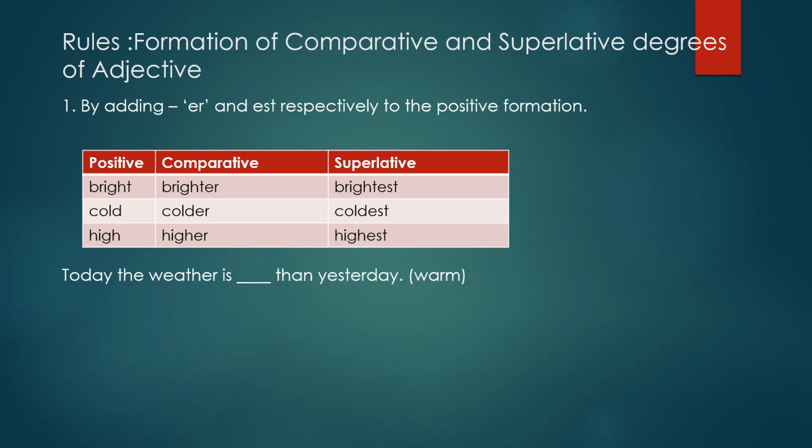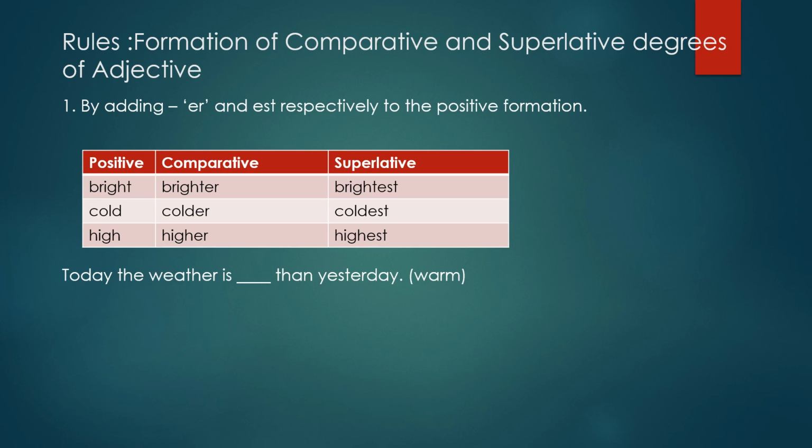So bright, brighter, brightest. In the second, cold. Now we have added in the comparative degree ER after cold. It has become colder. And in superlative degree, we have added EST, that is coldest. Similarly, high, higher, highest. Slow, slower, slowest. Rich, richer, richest. Old, older, oldest. So we can make comparative and superlative degrees by adding ER and EST respectively to the positive formation.